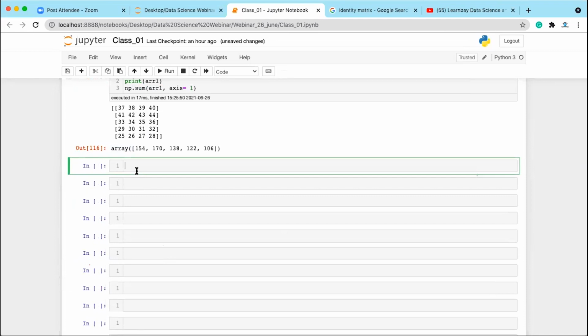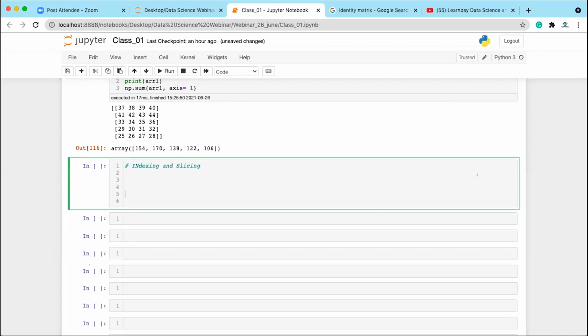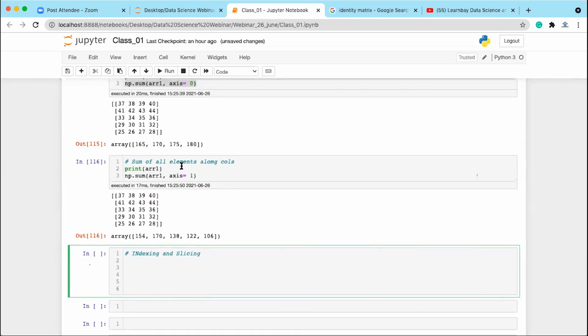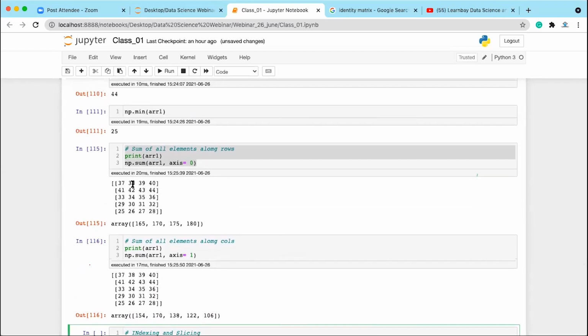Now let's come to the indexing and slicing operation on the array. Indexing and slicing operation, rows and columns at the same time, how can you do that? At the same time means you want to find the sum along the rows and then the sum along the columns.